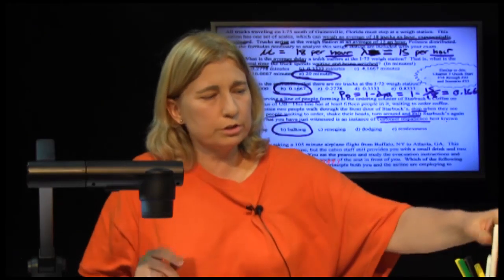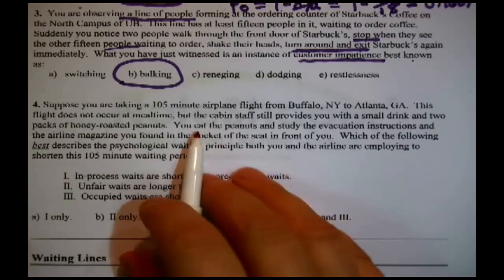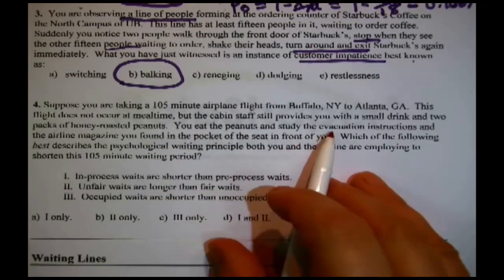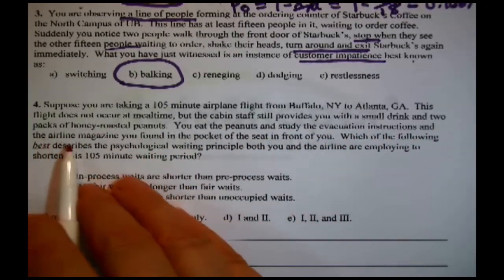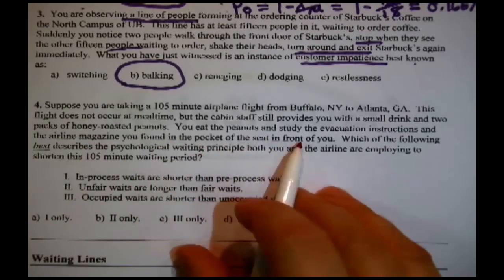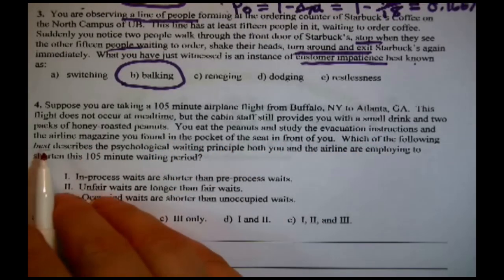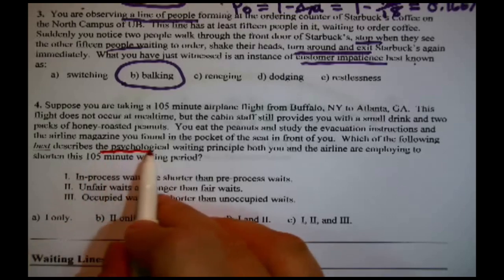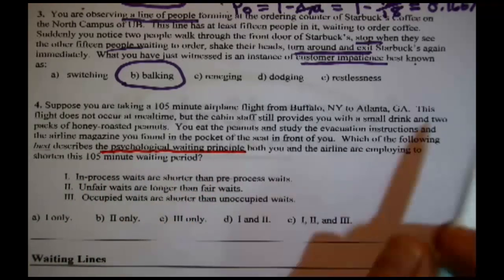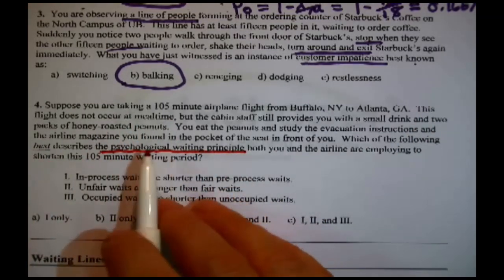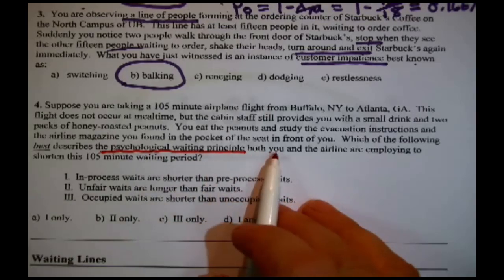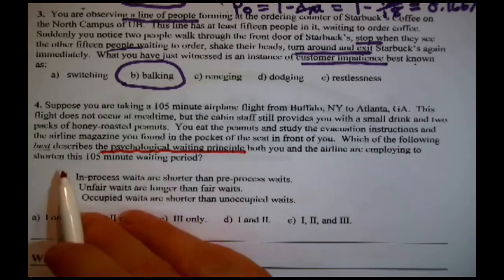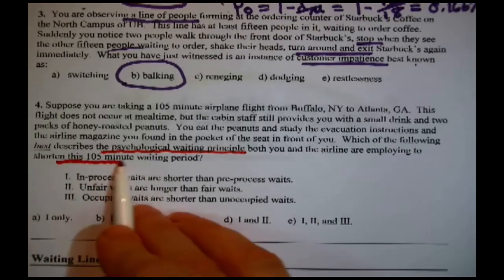Now the next question is also a conceptual question. Let's look. Suppose you're taking a 105-minute airplane flight from Buffalo, New York to Atlanta, Georgia. You must be flying Delta. This flight does not occur at mealtime, but the cabin staff still provide you with a small drink and 2 packs of honey roasted peanuts. You eat the peanuts and study the evacuation instructions and the airline magazine you found in the pocket of the seat in front of you.